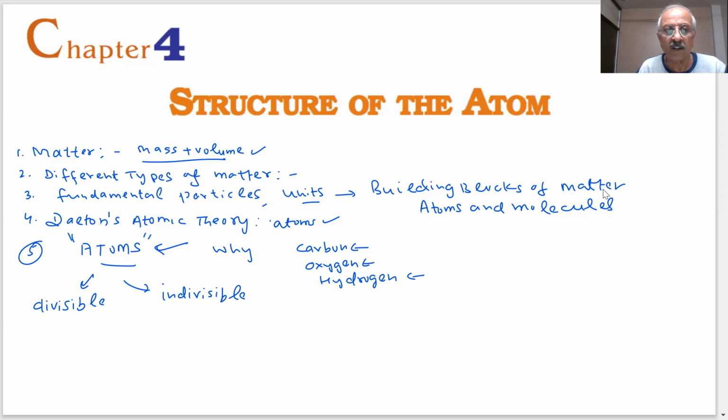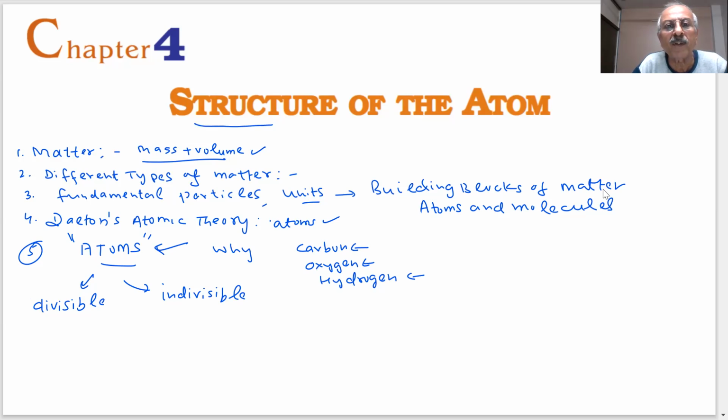Now the question is, how will we say that? We will do some activities, we will do some experiments, students. What do the scientists do? They perform some activities, as is already in the NCERT book. Every time we say it is malleable, activities are performed; we say good conductor, we perform activities, we perform experiments to verify. So here also there is a need to perform some experiments. Then only will we know about the structure of the atom.